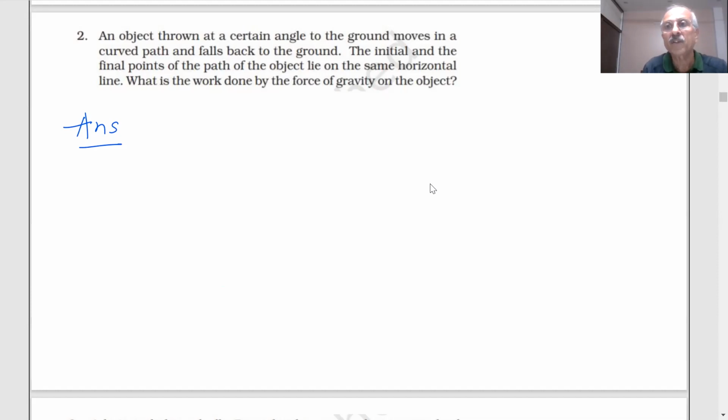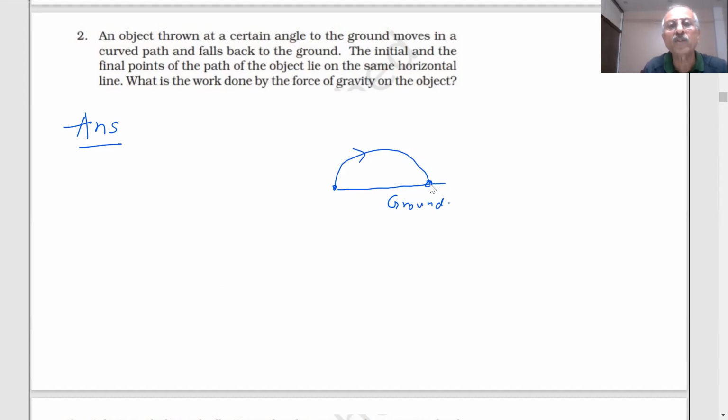What is your answer, students? The work done will be 0. Why will the work done be 0, students? Sir, because there will be no vertical displacement. For example, if this is my ground and you throw a stone from this point, it falls on this point.